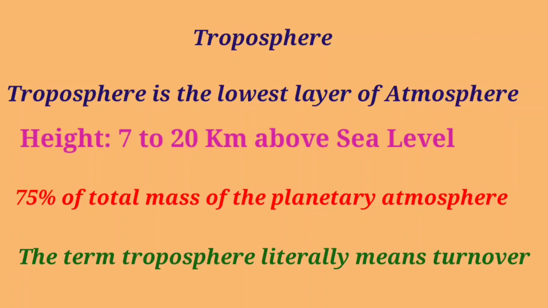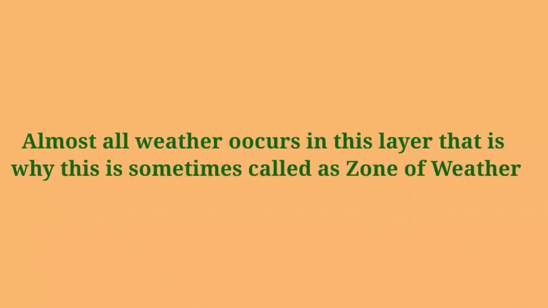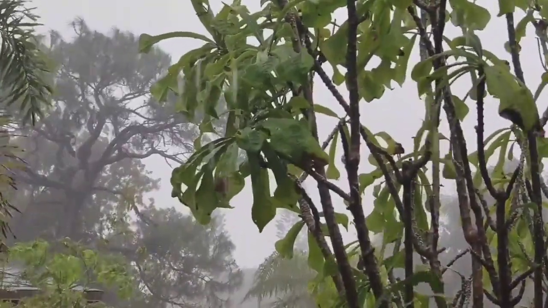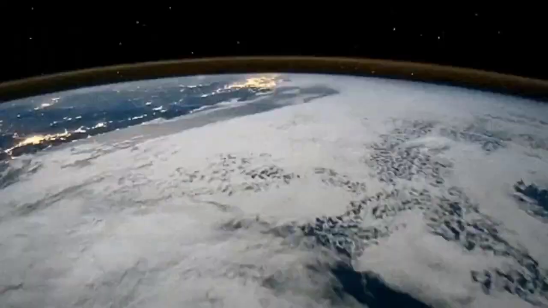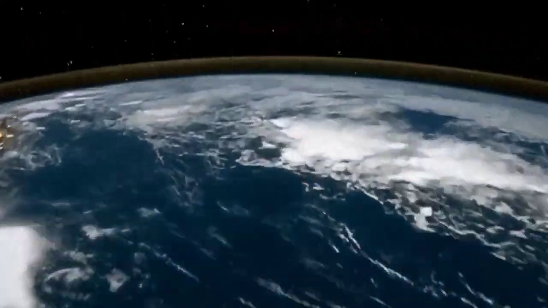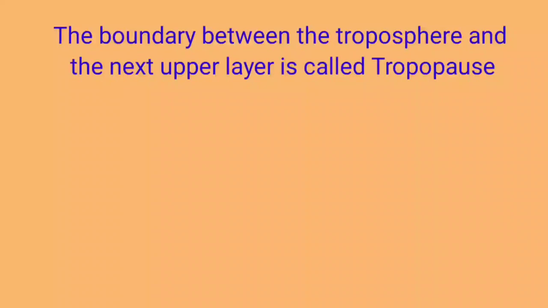The term troposphere literally means turnover, meaning that in this region air mixes and constantly moves, resulting in constant change called weather. Almost all weather occurs within this layer, that's why this is sometimes called the zone of weather. Air is warmest at the bottom of the troposphere near ground level. Higher up, it gets colder. The boundary between the troposphere and the next upper layer is called the tropopause.